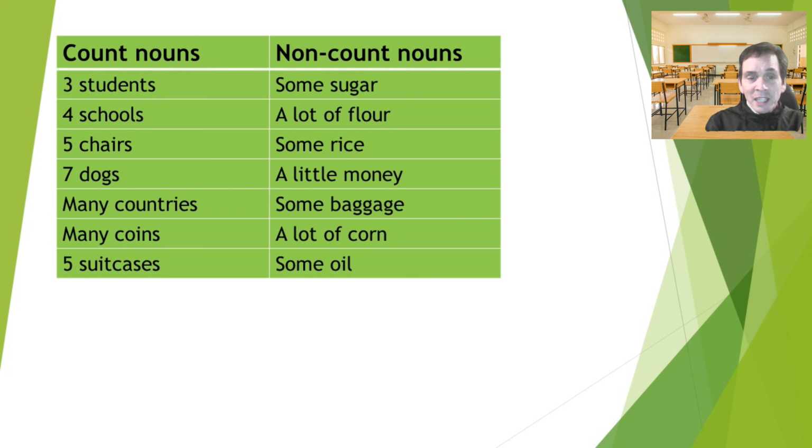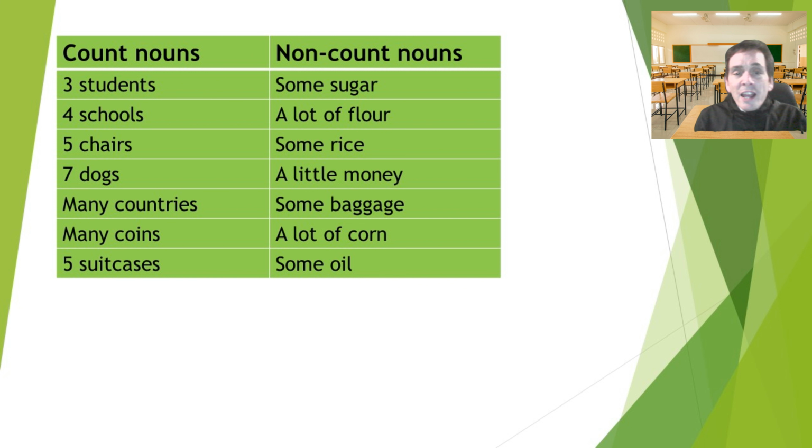We can use many, or we can use a number, and then after the word, we can put an S at the end. We can see a number, and then at the end of the word, we see the letter S.